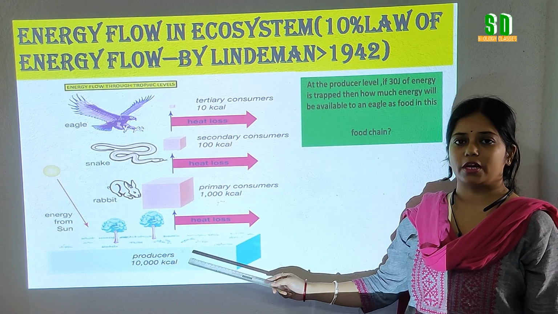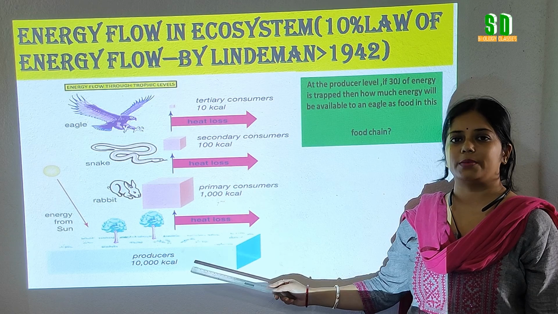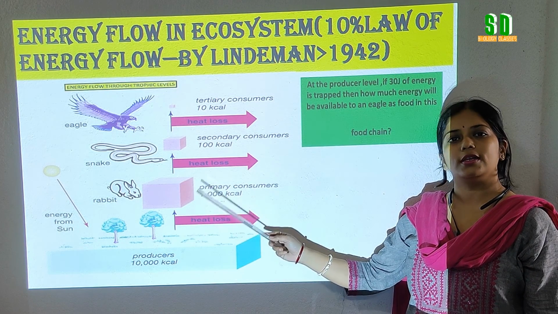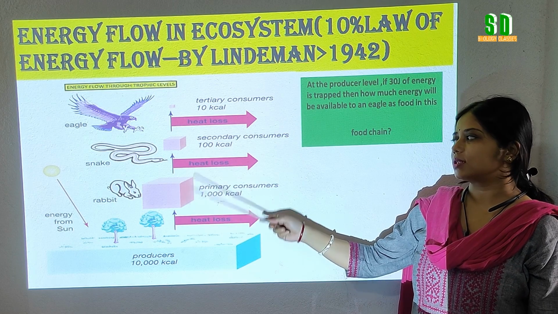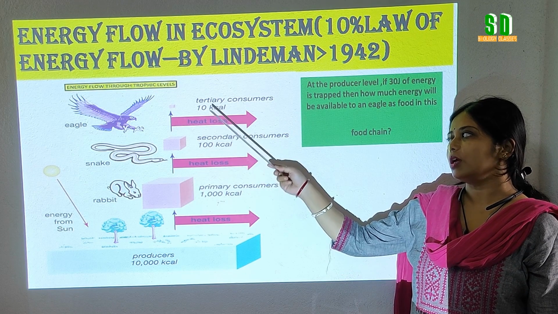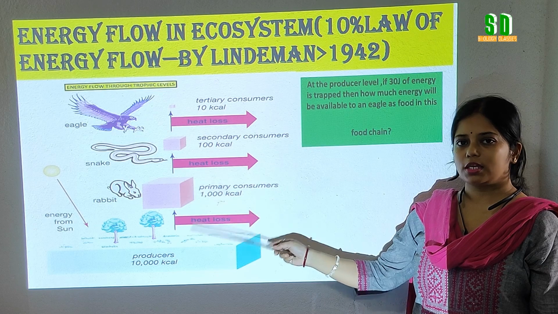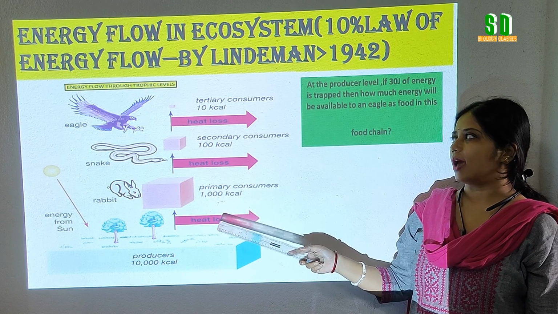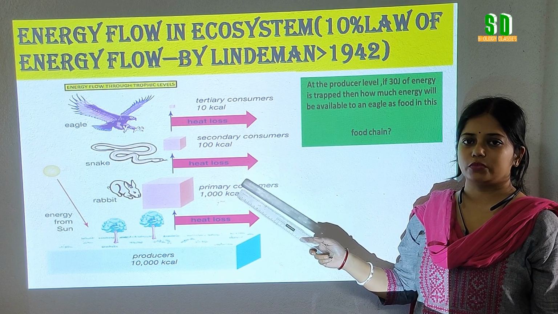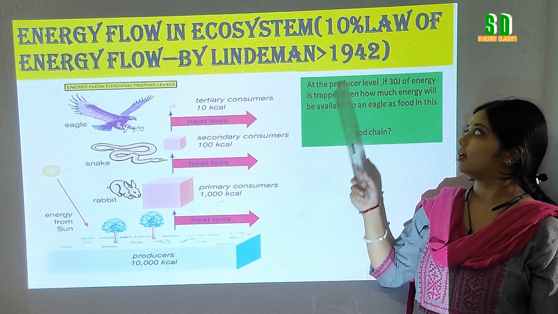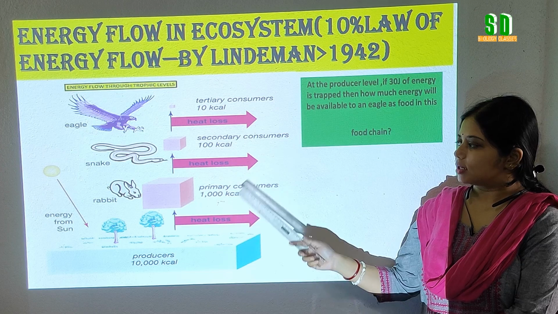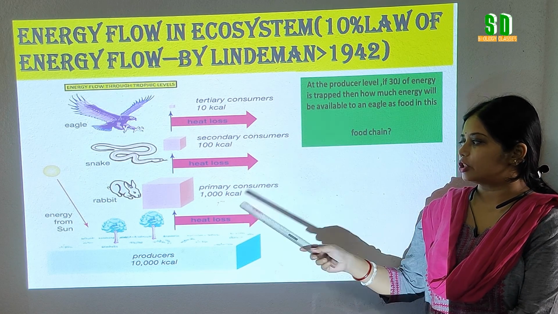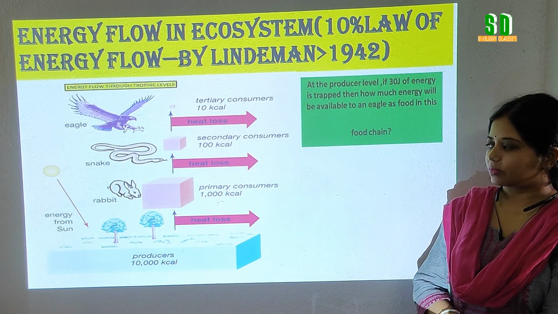This 10% net primary production is transferred to the next trophic level, and this goes on in every trophic level of the ecosystem. This law is known as the 10% law of energy flow, proposed by Lindemann in 1942.